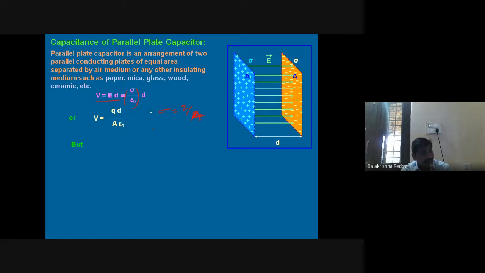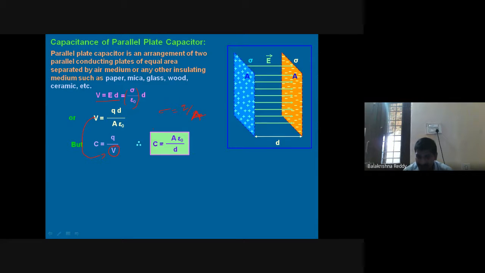Between them I am applying an external electric field, therefore I have supplied a positive charge to the positive plate and a negative charge to the negative plate. Therefore the capacitance of the capacitor between the two plates equals Q by V. Now I am relating the above two equations. In this V, I am substituting. Since I have substituted that V here, Q gets cancelled.